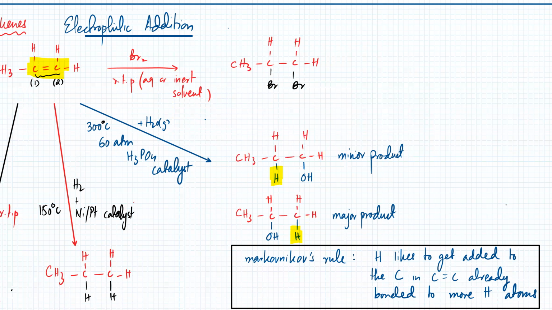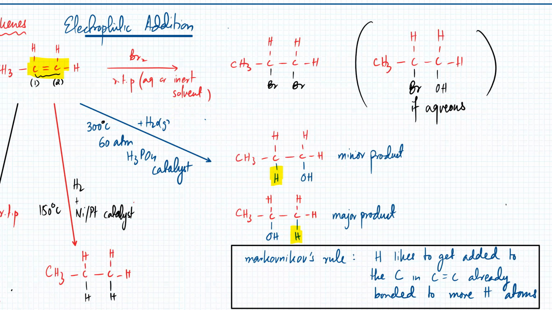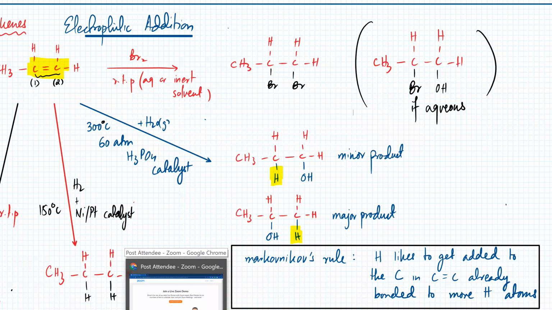So I'll just add this over here, that you'll have CH3C. One of them would definitely be bromine, but the other one could be OH. So this would only form if the solution is aqueous, and it's a small probability even if it's aqueous. Mostly it's going to be the first one, but because water doesn't really have a lot of OH ions, there's a small probability that the OH ion might also interfere. Is that clear? Yes, sir.